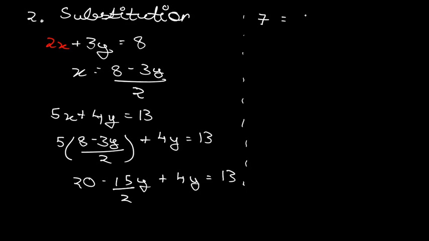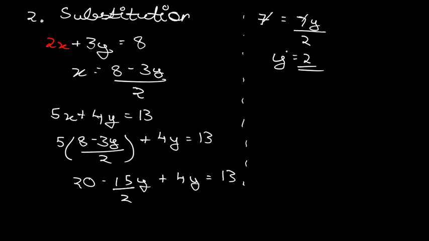Okay, 15 by 2, which means 15 minus 15. And from here, 2 into 4 is equal to 8, minus 15 plus 8 is equal to minus 7y. Okay, it will be equal to 7y divided by 2. Now what you can do, you can just cancel out these terms and you will get the final equation as y is equal to 2. Okay, you got the answer. We got the answer that y is equal to 2.